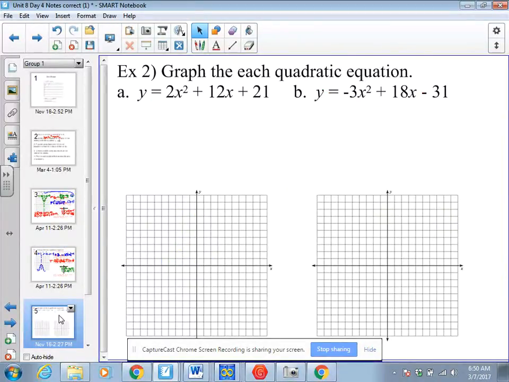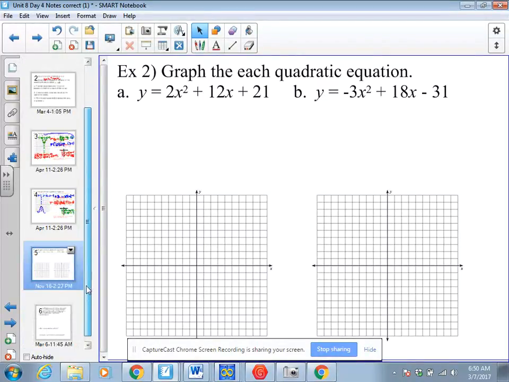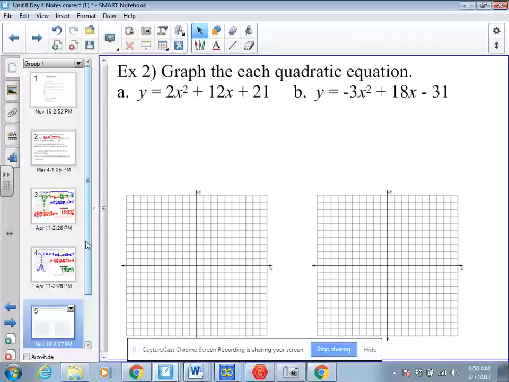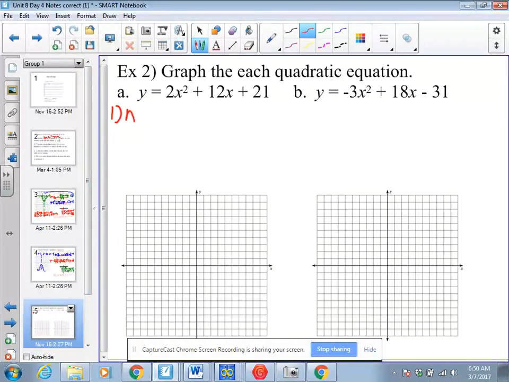Now, if you're feeling comfortable with the steps, I want you to try these on your own. I'm going to go through them, but less specifically. So, first step, axis of symmetry.